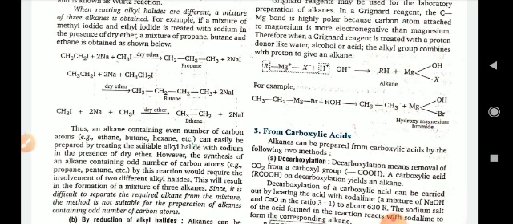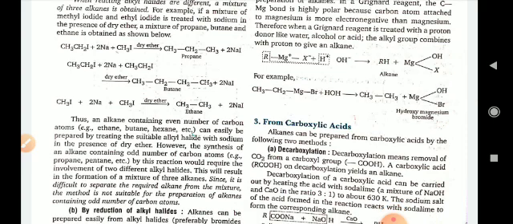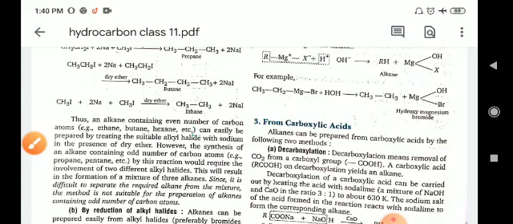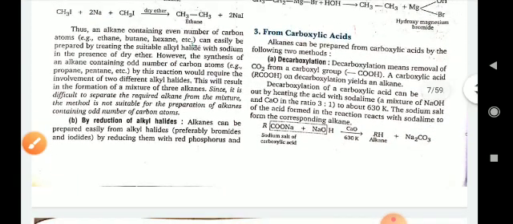Thus an alkane containing an even number of carbon atoms can easily be prepared by treating the suitable alkyl halide with sodium in the presence of dry ether. However, the synthesis of an alkane containing an odd number of carbon atoms, for example propane and pentane, by this reaction would require the involvement of 2 different kinds of halides. So this will result in the formation of a mixture of 3 alkanes. Since it is difficult to separate the required alkane from the mixture, the method is not suitable for the preparation of such alkanes. Okay, now by the reduction of alkyl halides.